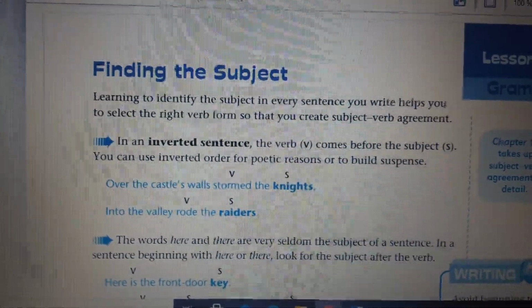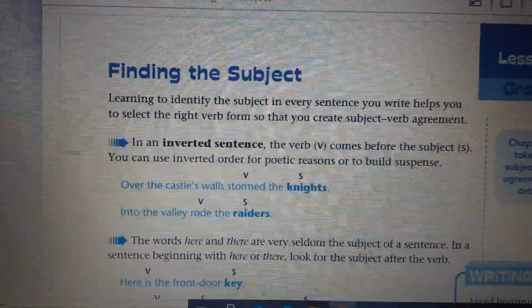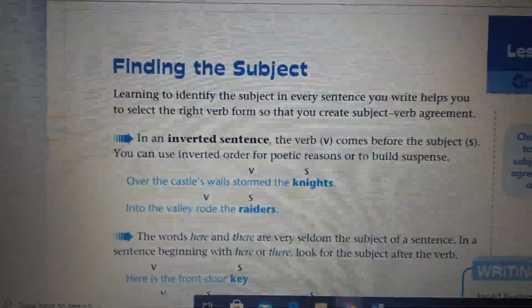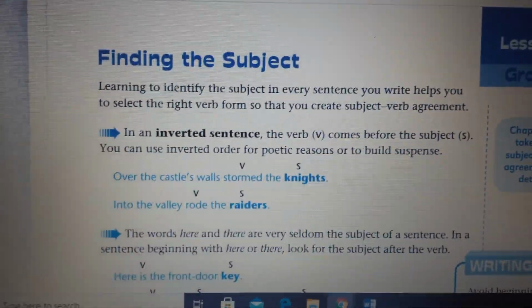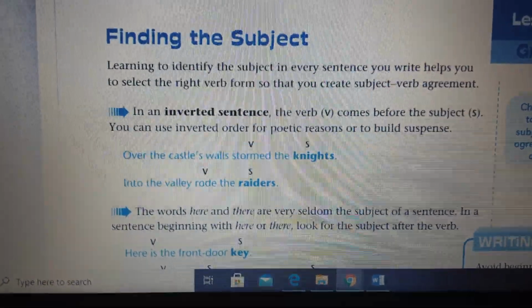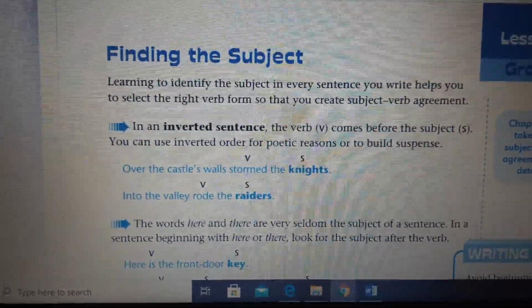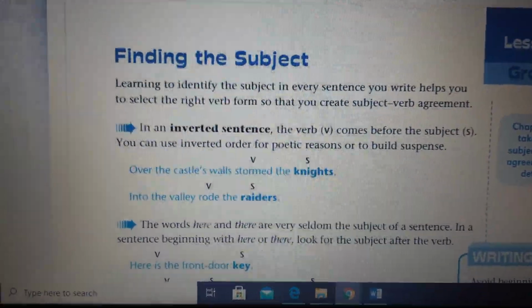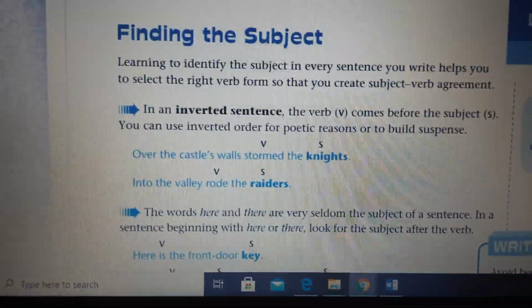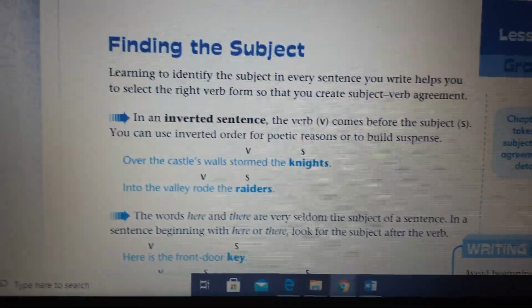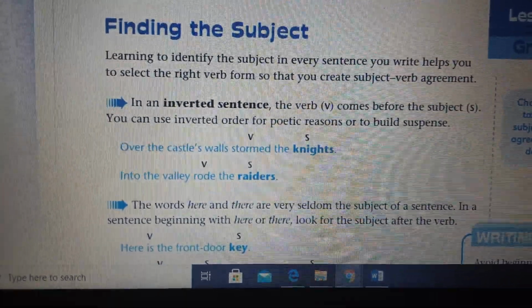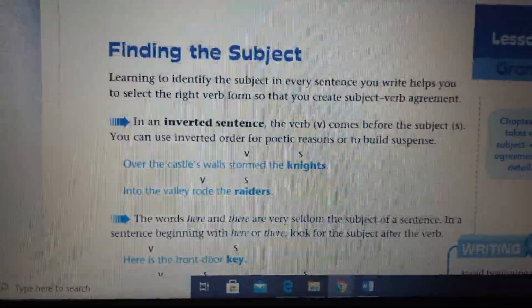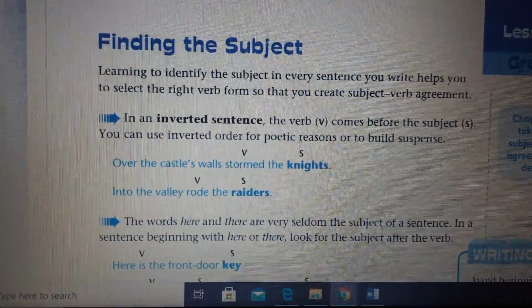You can use inverted order for poetic reasons or to build suspense. Maybe you want to write a story, or a novel, or an eyewitness report, something like this. So you want to build suspense.